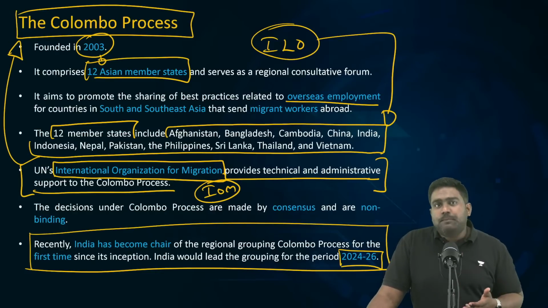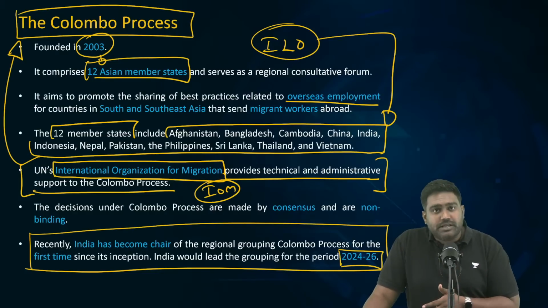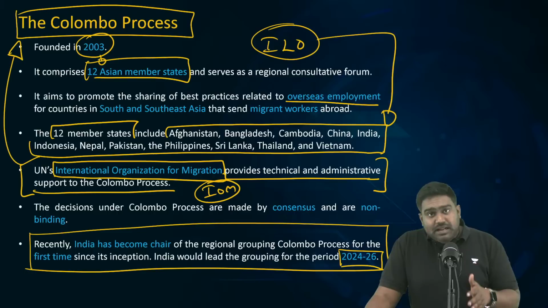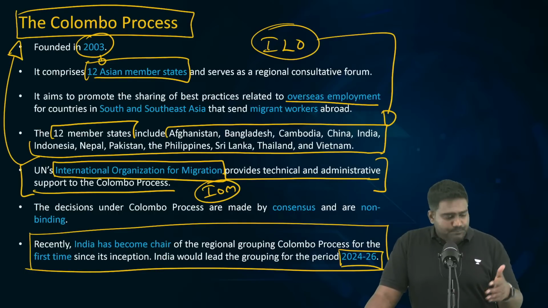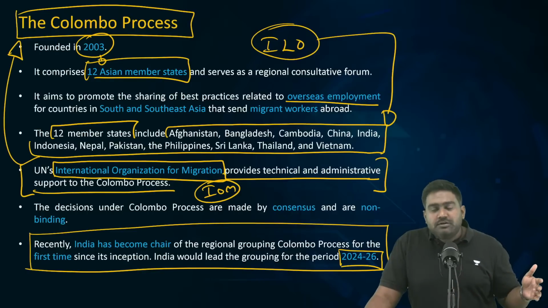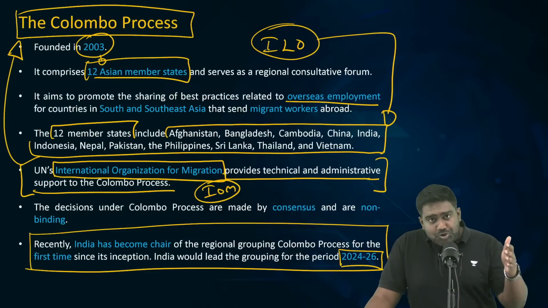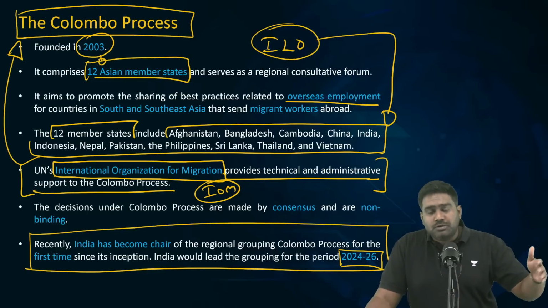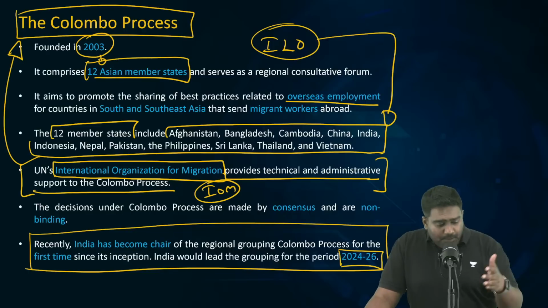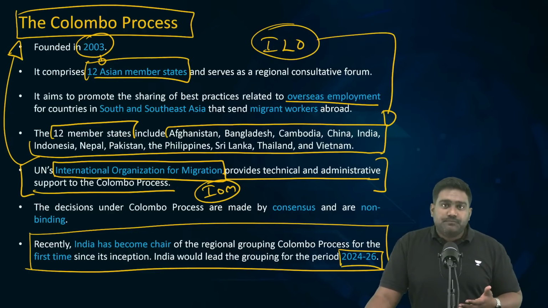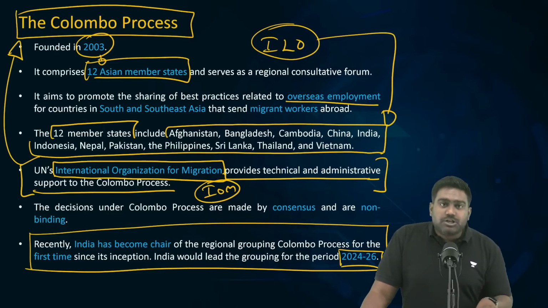Their salaries may not be paid on time. They may not be given social security. Sometimes human trafficking can be carried out, where people who are taken to foreign countries in the name of a job might be pushed into forced labor or prostitution, etc. Or they might be forced to commit criminal activities in a foreign country. So, to protect such migrant workers, this initiative was founded.